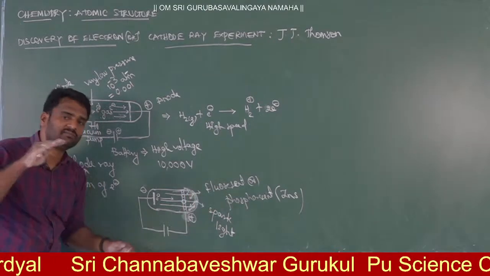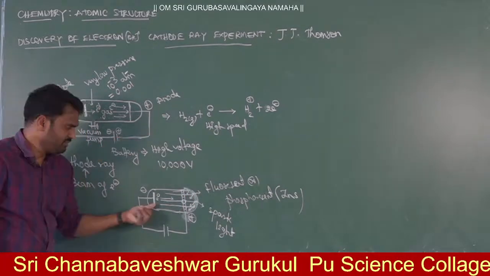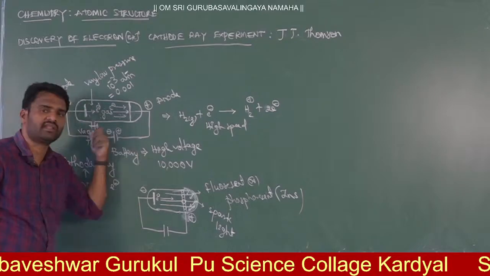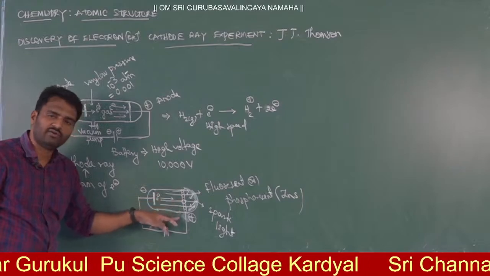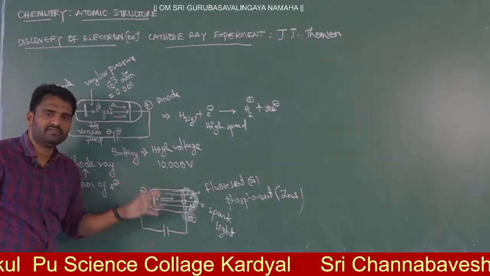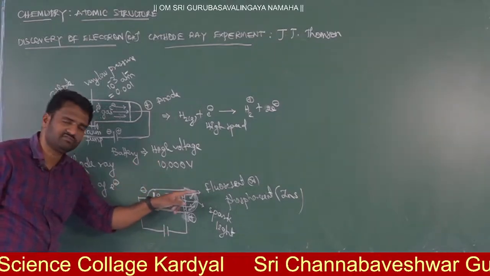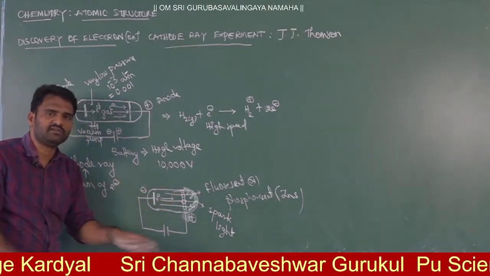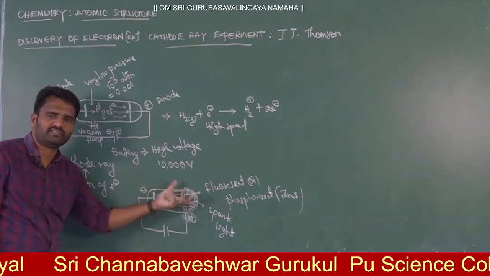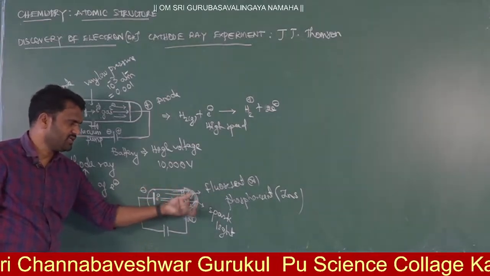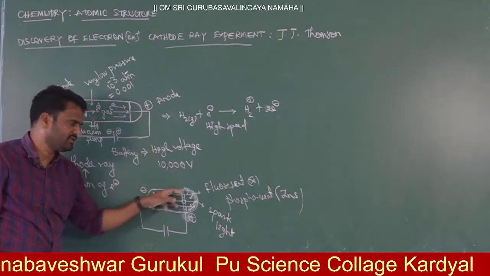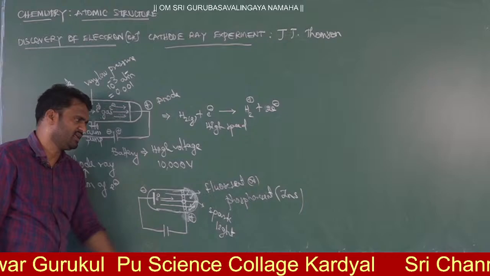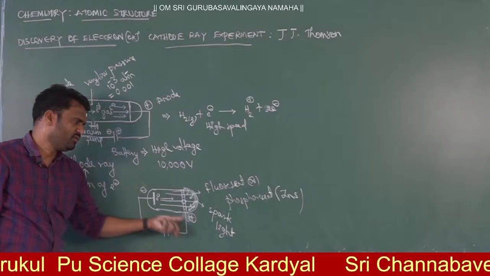This indicates that some negative particles are coming from the cathode. These particles are called cathode ray particles or cathode rays. They move toward the anode, and they are invisible, but their nature is visible. This is the technology we use in tube lights. Particles strike the fluorescent or phosphorescent material like zinc sulfide, and only then do you get the spark. This is what he proved.